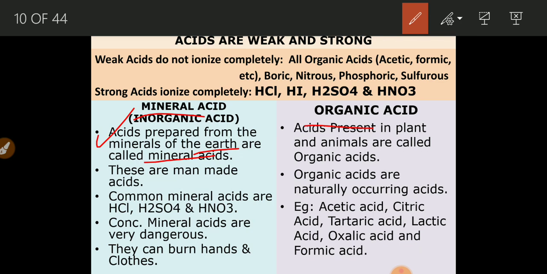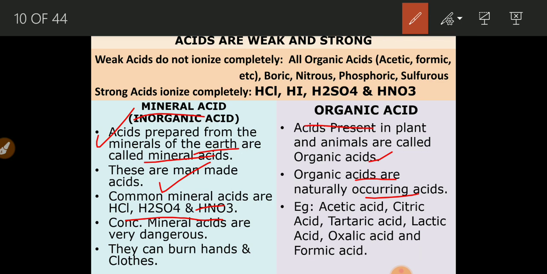Now if you see the organic acid, we'll do a comparative study of these two so that it will be easy to understand. Organic acids are present in plants and animals, and hence they are called organic. Organic means found in living organisms, living beings. The second point is that mineral acids or inorganic acids are man-made acids. Man-made means prepared by man, and organic acids are already present in nature, found in plants and animals. Common mineral acids are HCl, H2SO4 and HNO3. These are the three main mineral acids which are considered very dangerous, very harmful, very corrosive acids.